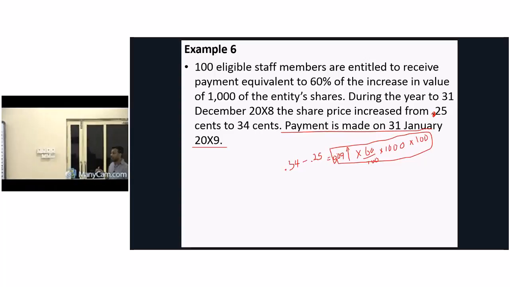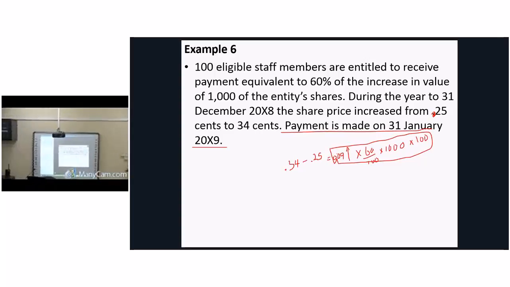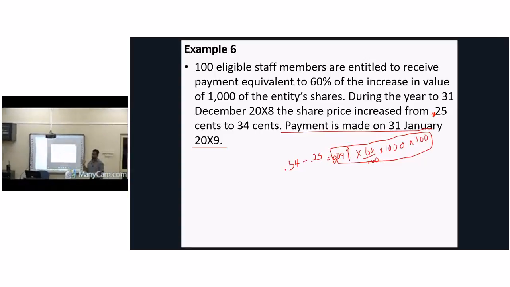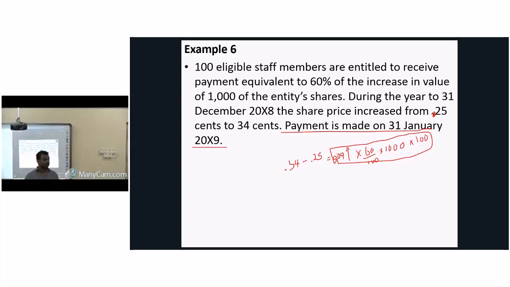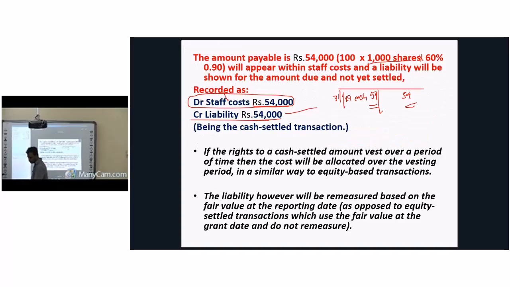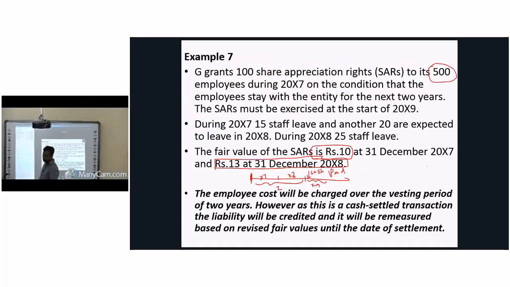Staff cost debit or profit and loss account debit 5,400 and credit how much? 5,400 to the liability account. The liability account should be credited by 5,400. That's the double entry, right? It's easy work, no? Only for 1 year. Look this up. Going for 2 years.